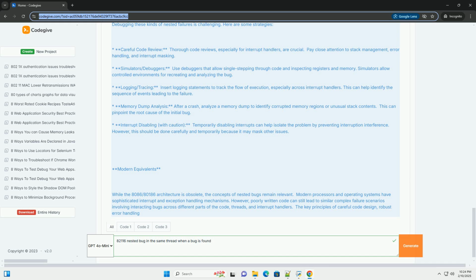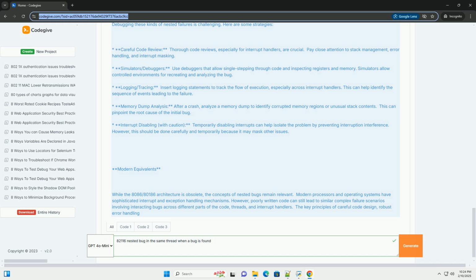Code example, illustrative, assembly. Scenario 2, unhandled exceptions within interrupt handlers. An interrupt handler might contain its own bugs. For instance, it could perform an operation that leads to an exception, for example division by 0. If this exception isn't properly handled within the interrupt handler, it might lack appropriate error checking. It could cause a system crash or unpredictable behavior. This is a nested bug because the initial interrupt's execution triggers another, independent failure.